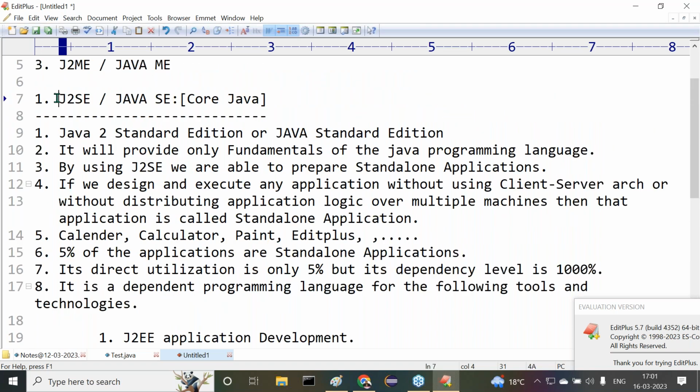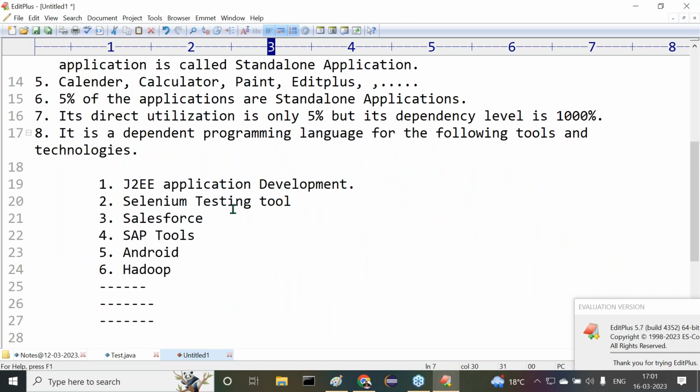J2SE is required. J2SE is nothing but core Java only. Since it is the basic platform for so many technologies and tools, its dependency level is 1000%, but its direct utilization is only 5%. Because of that reason, J2SE is getting very good demand in our industry.